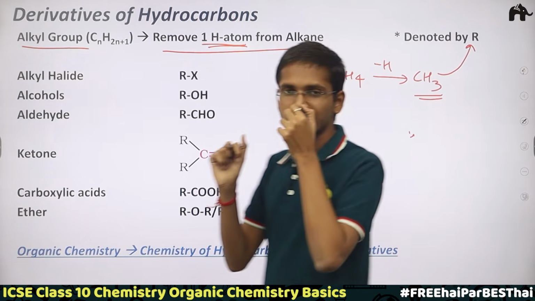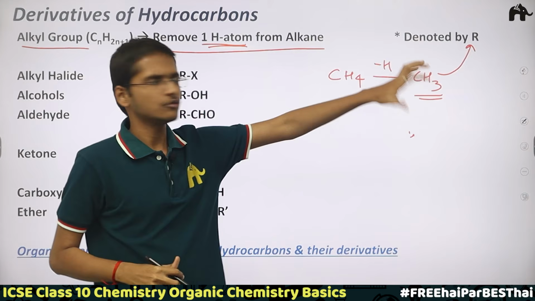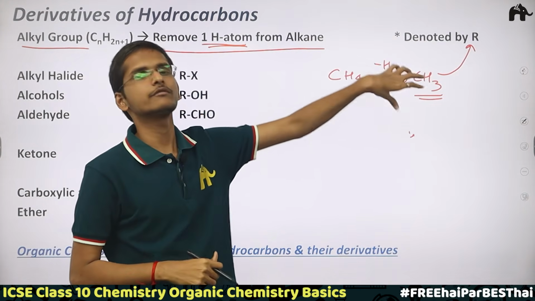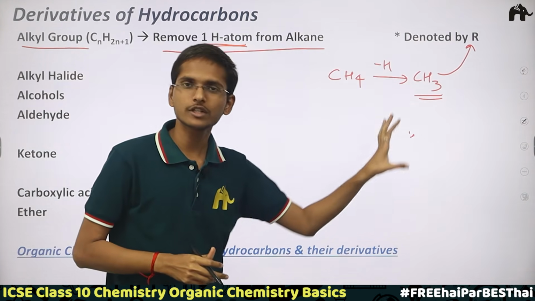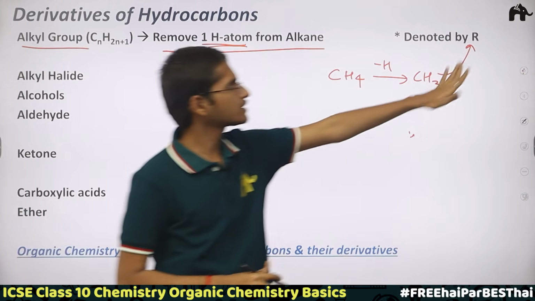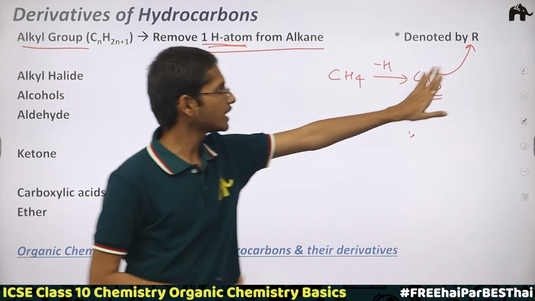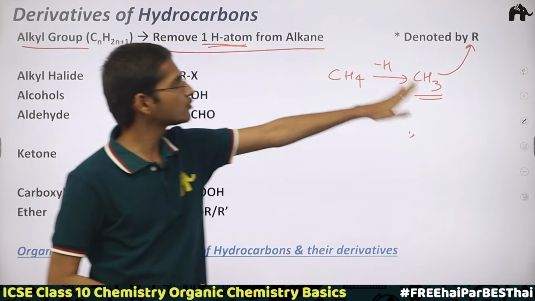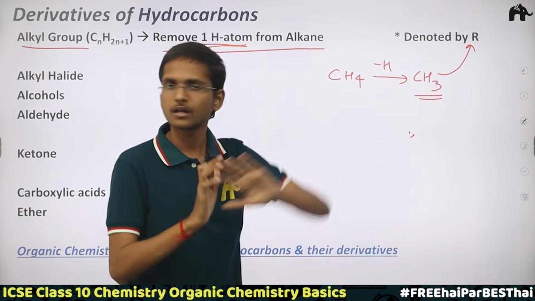Now, how we name them and all those things, there is no need to go into details right now. We are going to study them when we study nomenclature. For now you can just understand that this is the R group. The alkyl group is denoted by R. How is the alkyl group formed? By removing hydrogen from the alkanes, as simple as that.